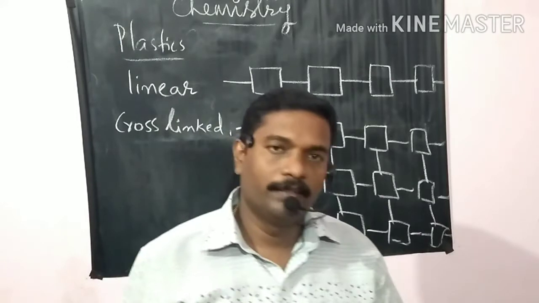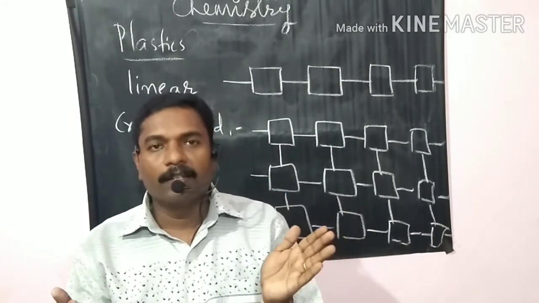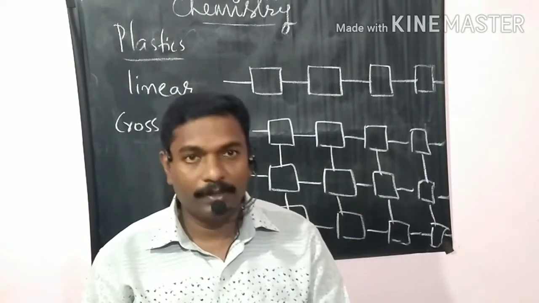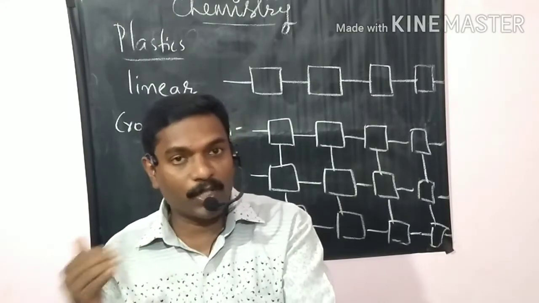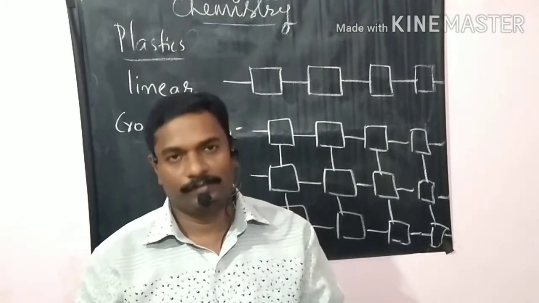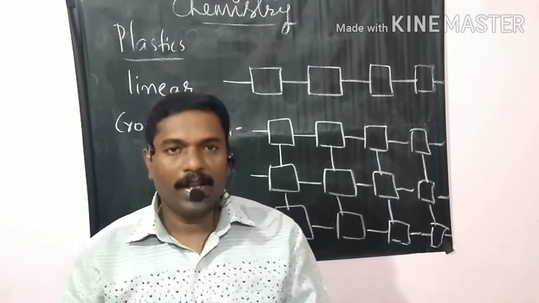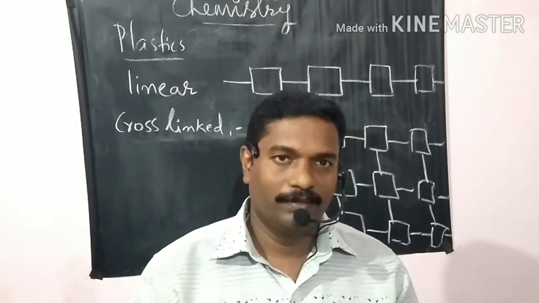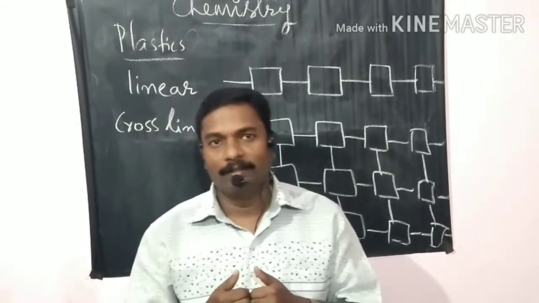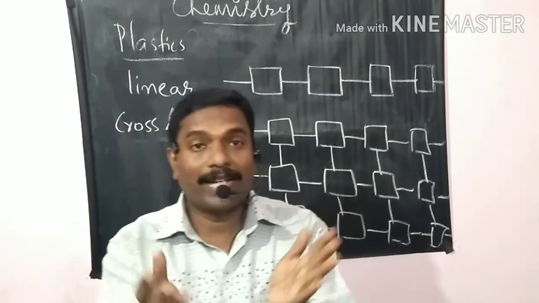And see, what are the sizes of plastic articles that we have? Do they have the same shape? No. They differ in shape, in colors, in flexibility, etc. Why? We can make plastic articles so attractively.